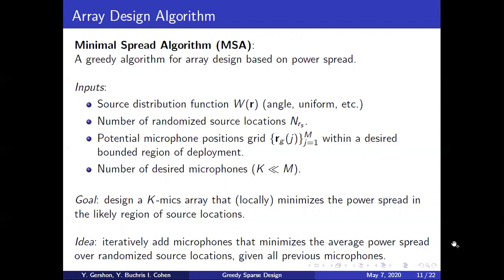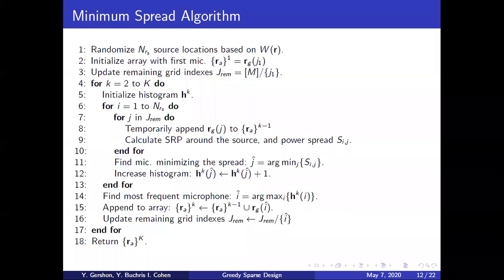The idea behind the algorithm is to iteratively add microphones to the array such that each microphone minimizes the average power spread given all previous microphones in the array, where the average is being done over the randomized source locations. Here is a brief description of how the algorithm works. We randomize NRS source locations based on the distribution function that we gave to the algorithm. Then we initialize the array with the first microphone and remove it from the grid.